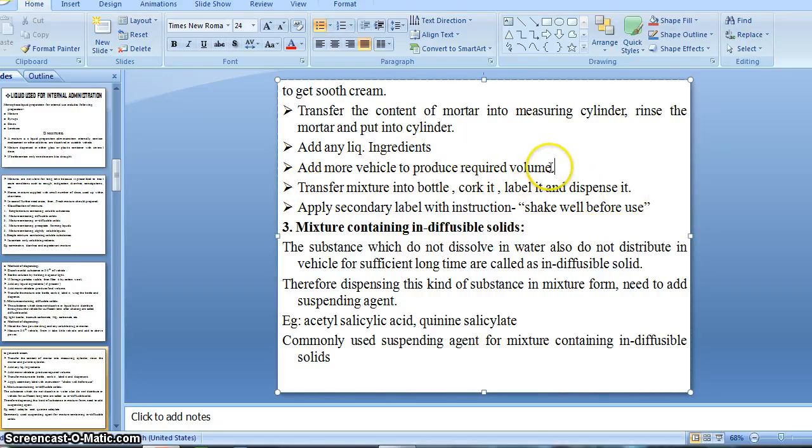After making the required volume, we have to transfer that mixture into a suitable container. Then cork it, label it and dispense it. And there is one very important label instruction, right. This is a secondary label instruction, that is, shake well before use. This is the very important instruction for the mixture containing the diffusible solid, right. So it is very necessary to label